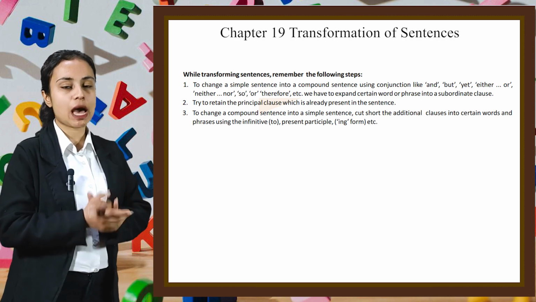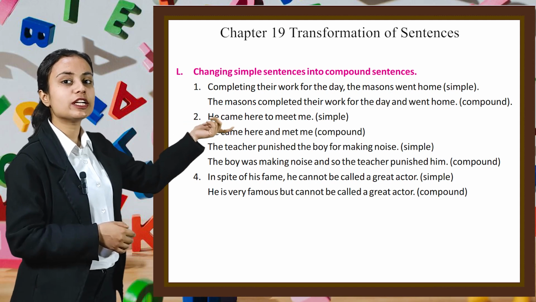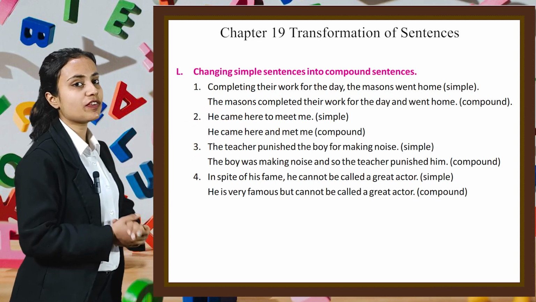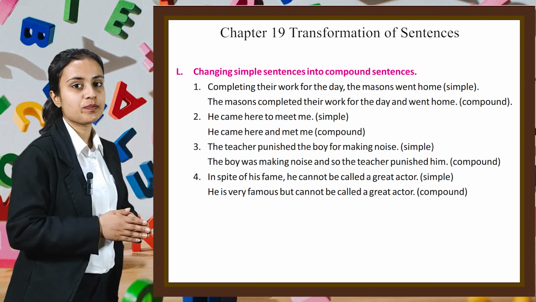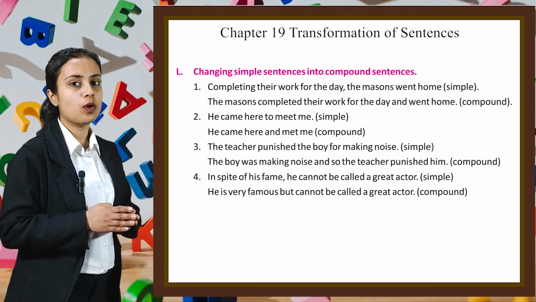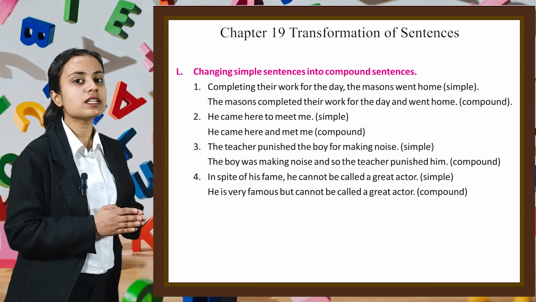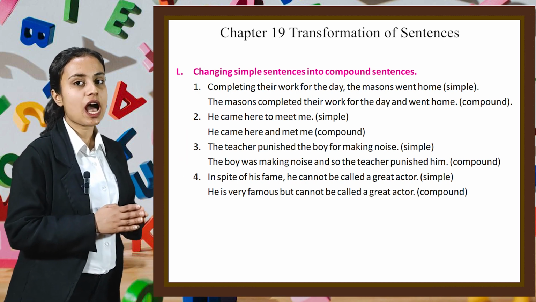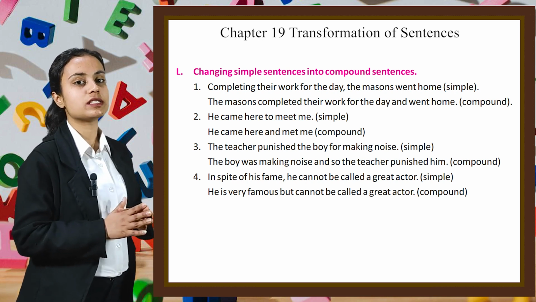Now let's see some examples. Here, changing simple sentences into compound sentences. The first example is, completing their work for the day, the masons went home. Here it is a simple sentence. The masons completed their work for the day and went home. This is a compound sentence.